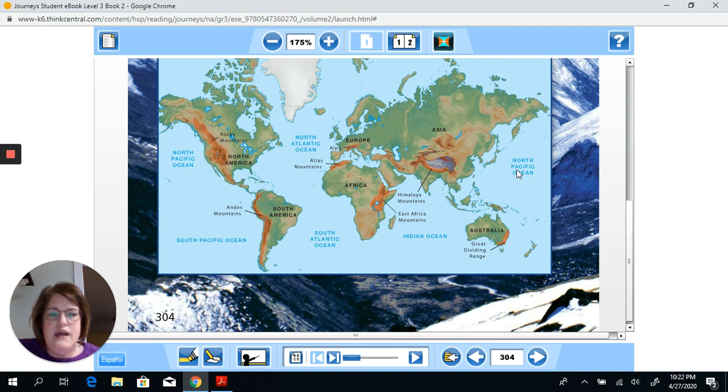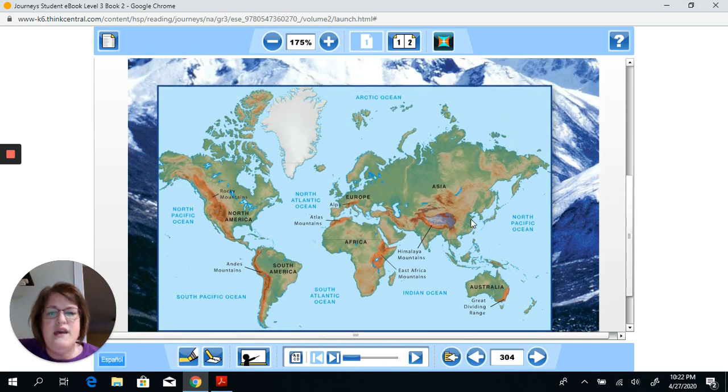Okay, I really like this world map. It really helps me to understand where Mount Everest is, where the location in the general area is that the story is referring to. Okay, so this is a text feature.